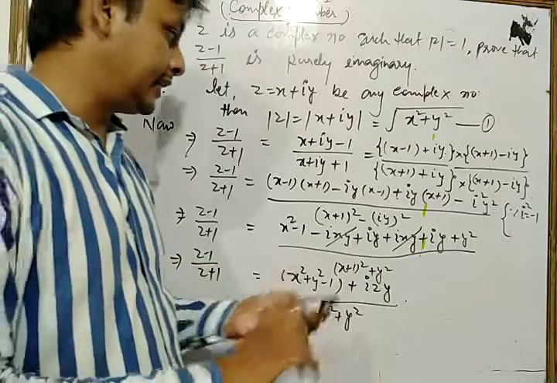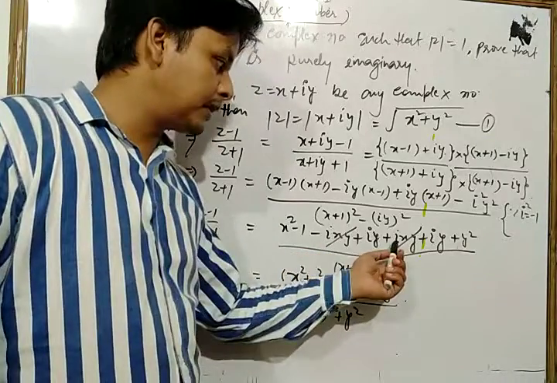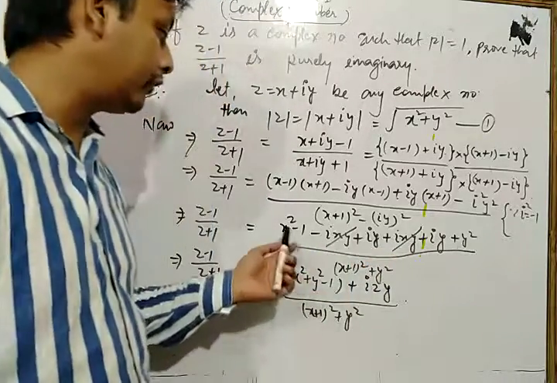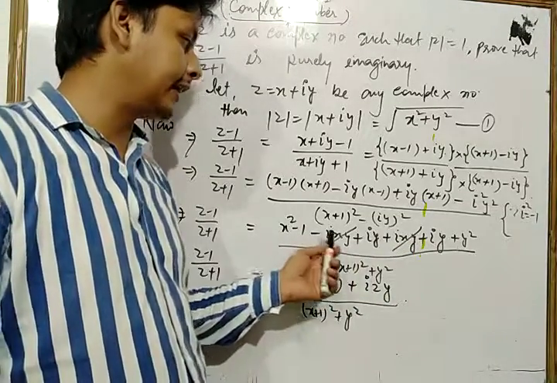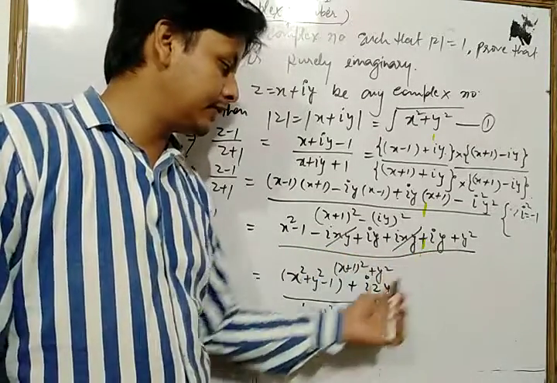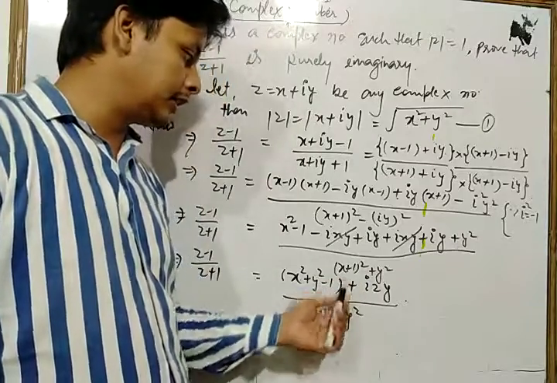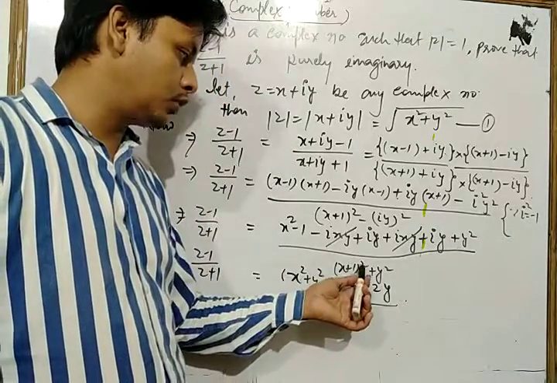Minus ixy and plus ixy cancel each other, and we have x square plus y square minus 1, and iy twice gives 2iy, and in the denominator we write it as x plus 1 whole square plus y square.